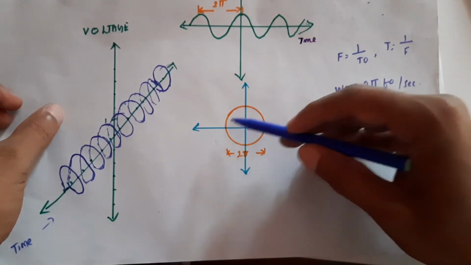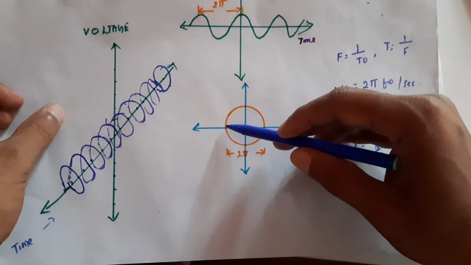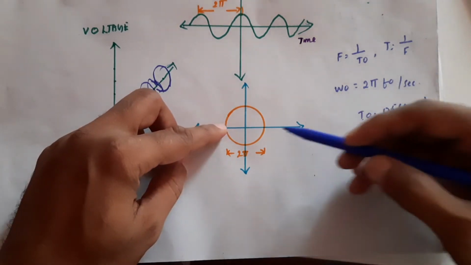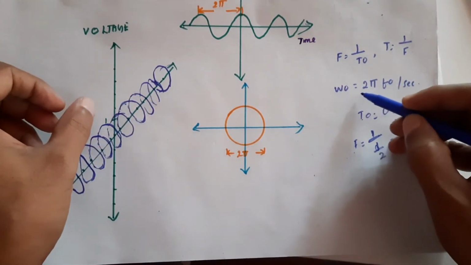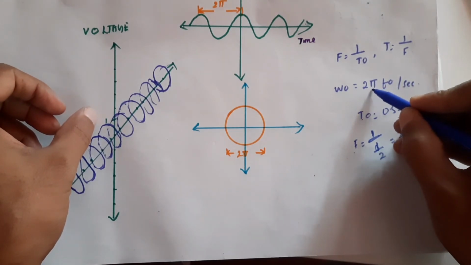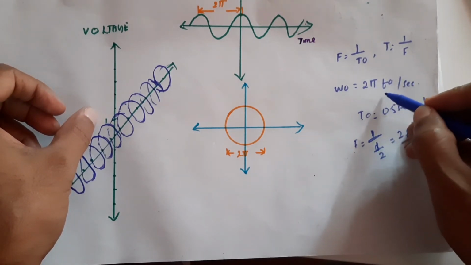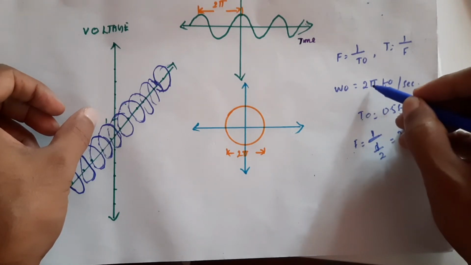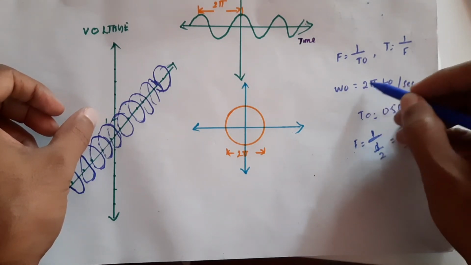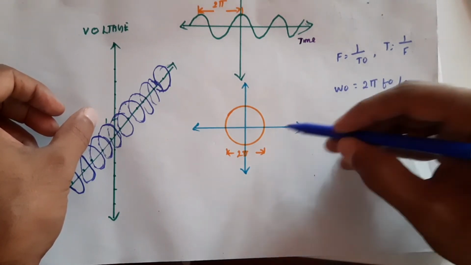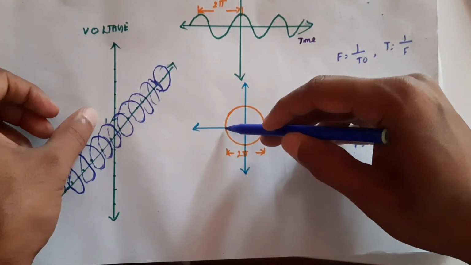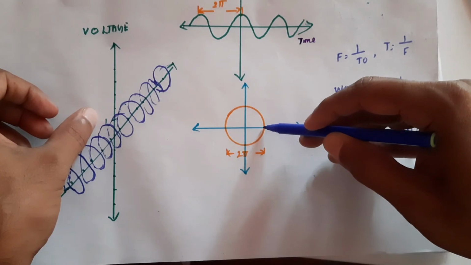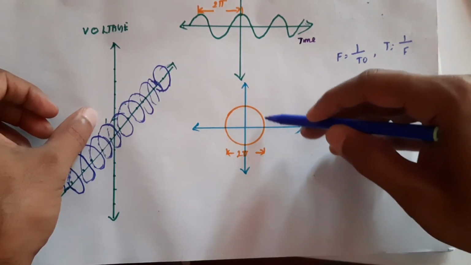If it is completing pi in 2 seconds, that means 2 seconds will be taken to complete the cycle. Then omega t will be 2 pi into the frequency, which will be 1 by 2, so the time period will be 2 and omega 0 will be half. That means in 1 second only pi will be completed. Another pi is taken to complete the full cycle. So 2 seconds is taken.